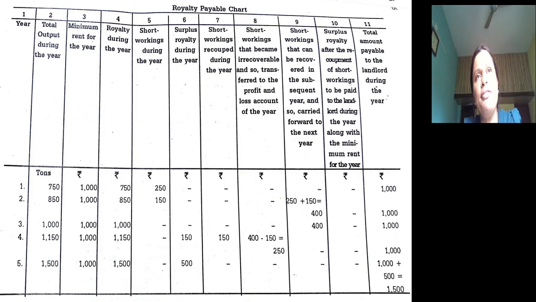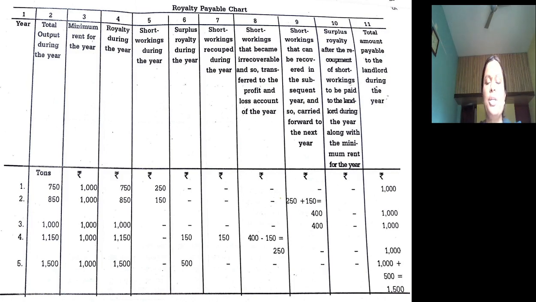Once we finish off these 4 columns fully, then we need to concentrate on one year after another. First we will look at the first year. Minimum rent is more than the royalty. So there is a short working. We cannot recoup the short working. We have to transfer it to which account? Transfer it to next year. Means we should carry forward it to next year.